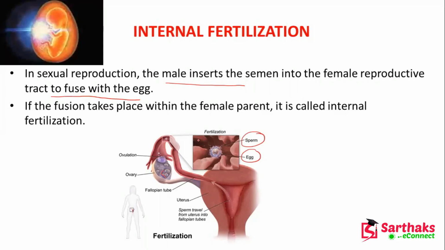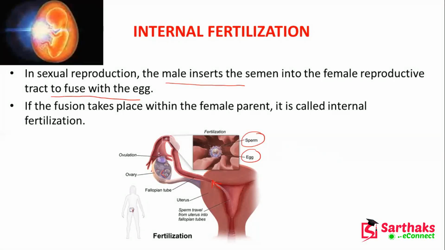So in the female parent, the sperm travel from the uterus into the fallopian tube. Okay, so this sperm travels, and as it moves through the fallopian tube, you can see this is the uterus here. So you can see that there will be internal fertilization.